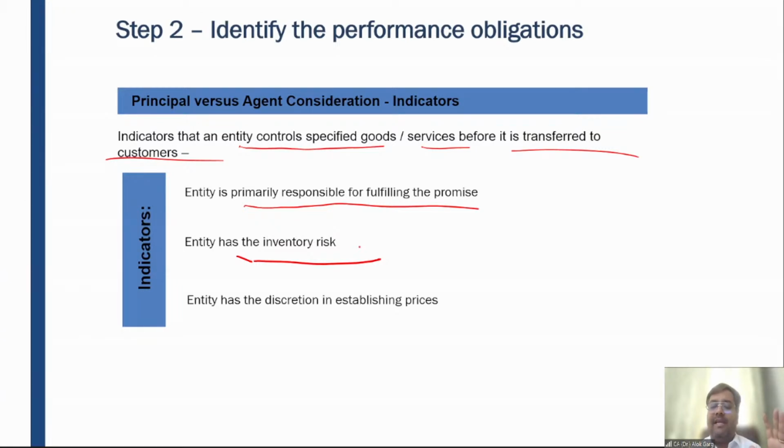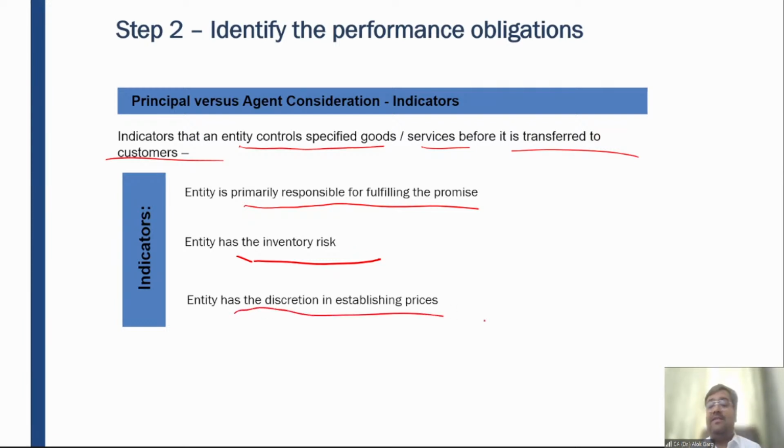And that craft was having 200 seats. The craft was having 200 tickets, 200 seats. But only 16 passengers were there. The entire craft was completely blank, completely vacant. Only 16 passengers were there instead of 200. So who has the inventory risk? Whether Make My Trip has the loss, has the inventory risk, or Indigo has the inventory risk? Indigo has the inventory risk.